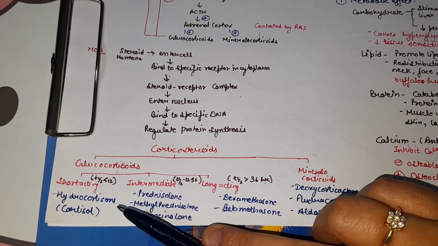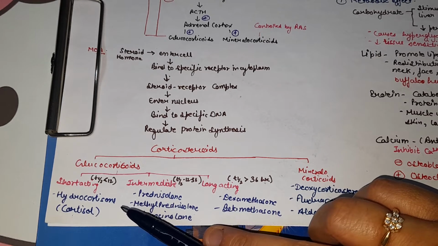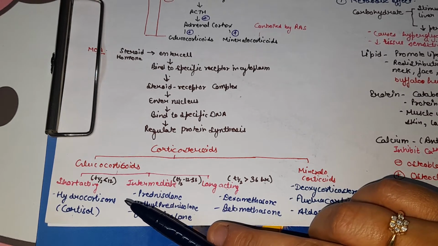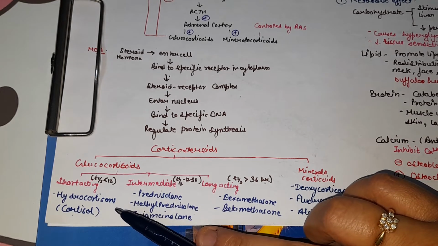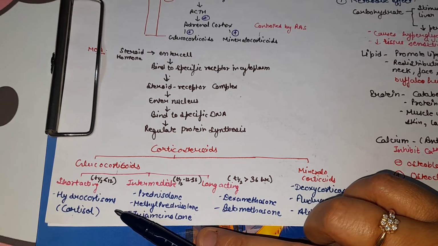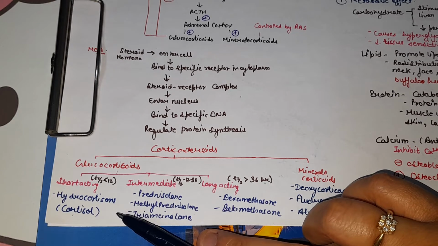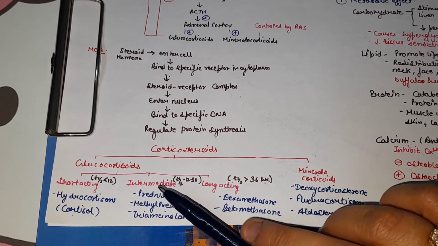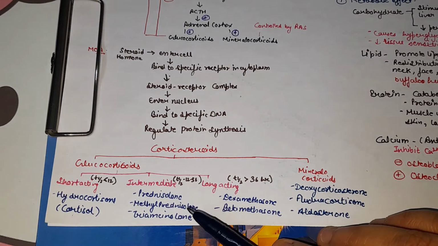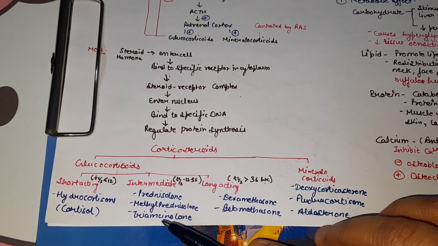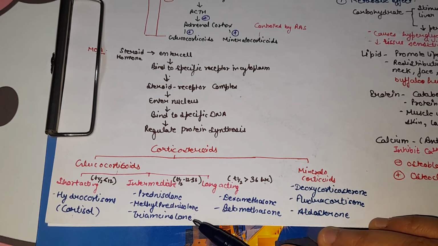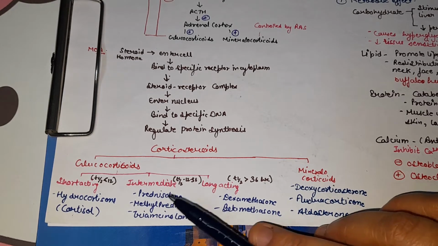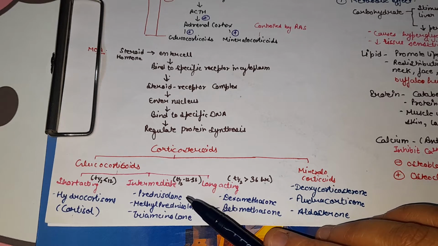Other uses of hydrocortisone are in the treatment of status asthmaticus and anaphylactic shock, meaning they are used in emergency cases. Hydrocortisone can be given via oral, intramuscular, IV, intraarticular and topical route. Next, intermediate acting drugs are prednisolone, methylprednisolone and triamcinolone. So prednisolone is the most commonly used preparation for allergic, inflammatory, autoimmune disorders and in malignancies.